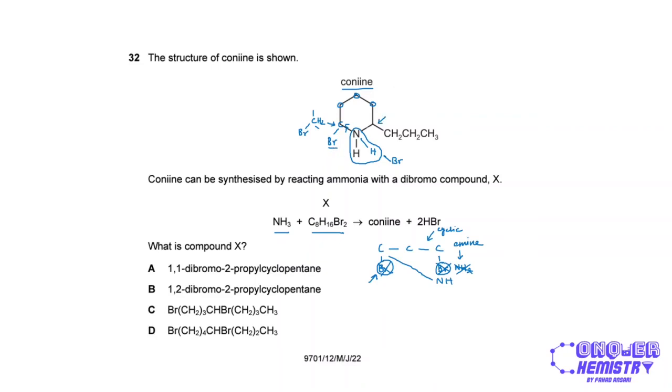And then this carbon atom over here is basically a CHBr, right? This bromine over here is actually bonded to this carbon atom over here, CHBr, followed by CH2 twice, and then CH3. So looking at that structure, option D is what fits with this coniine over here.